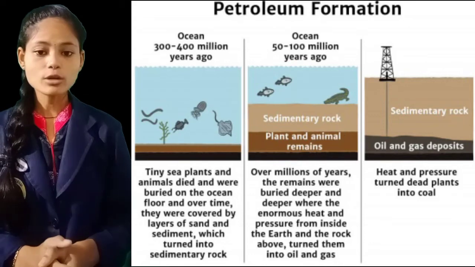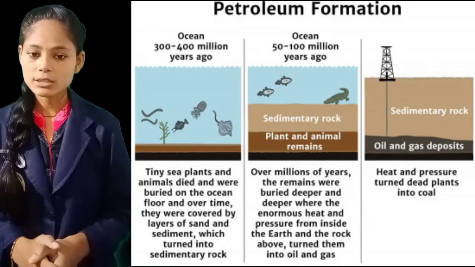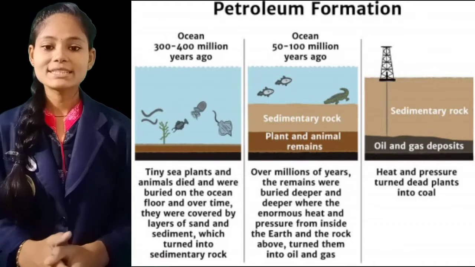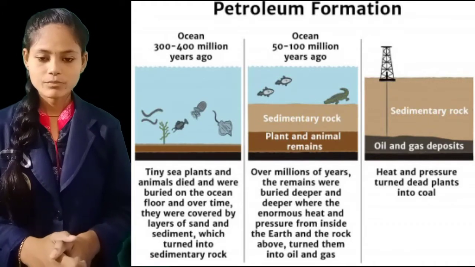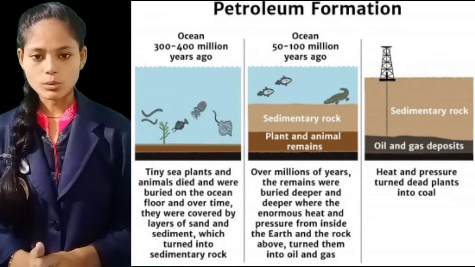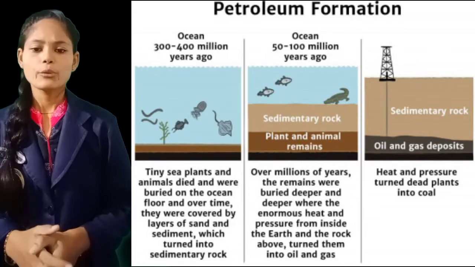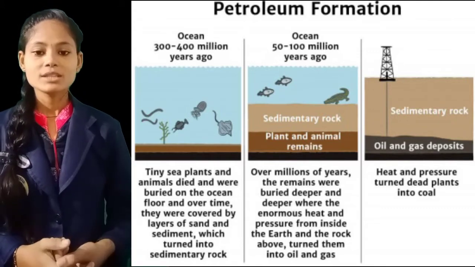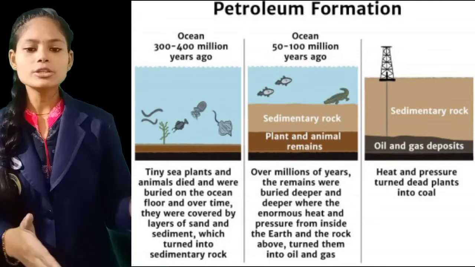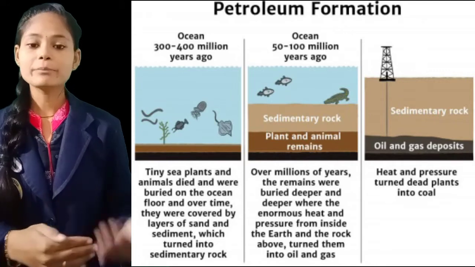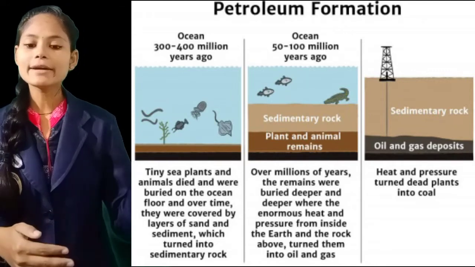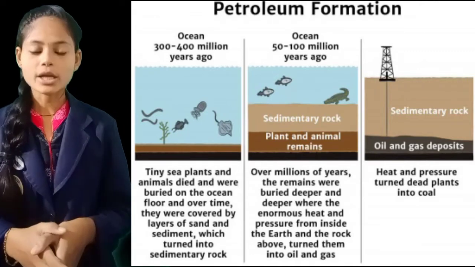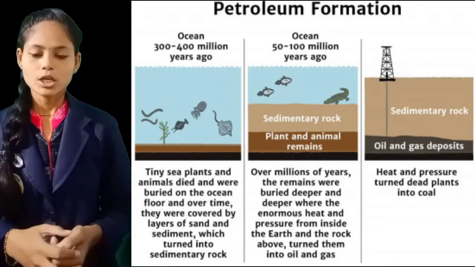As I told you that coal is formed by dead and decaying plants, in the same manner this petroleum was formed by dead and decaying animals. So millions of years ago, some of the animals living in the sea died, and as time passed, a layer of soil covered them.